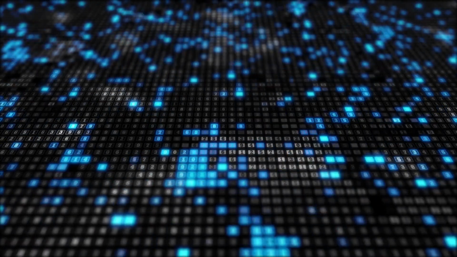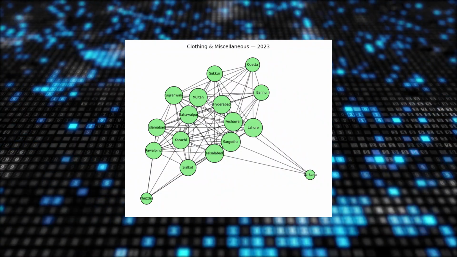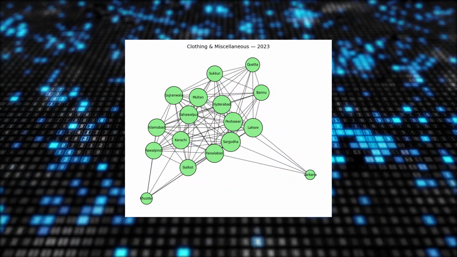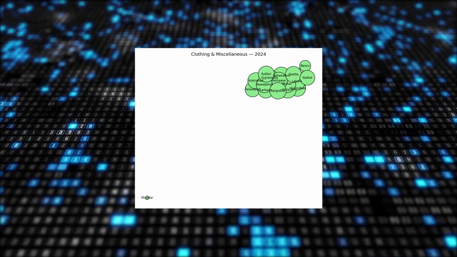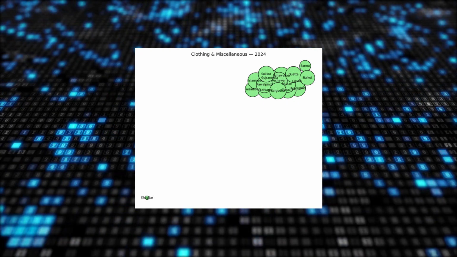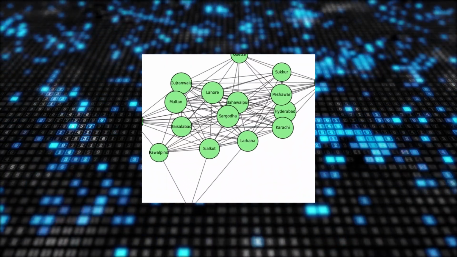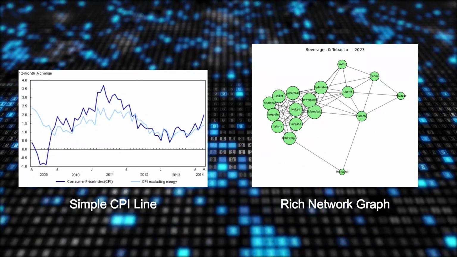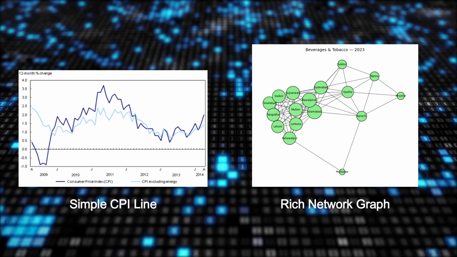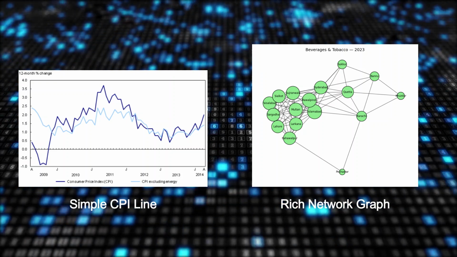These visuals reveal something powerful. Some cities consistently remain similar across categories, forming stable clusters. Others diverge, showing different price dynamics. Central cities in the network act as benchmarks, meaning their price patterns represent the national trend more accurately. This analysis is far more detailed than traditional CPI and shows how graph theory and discrete structures can uncover hidden relationships in economic data.